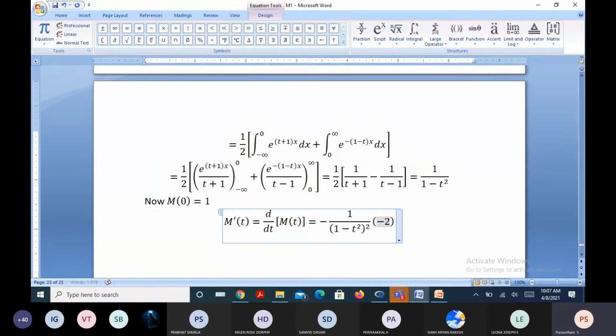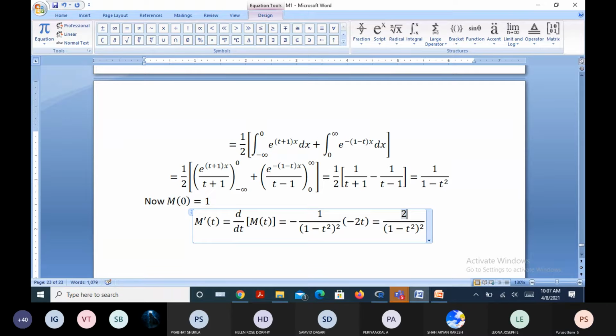What is that? Minus 2 times t, right? Now, what is the resulting answer? Simply 2t by (1 minus t square) whole square, right?